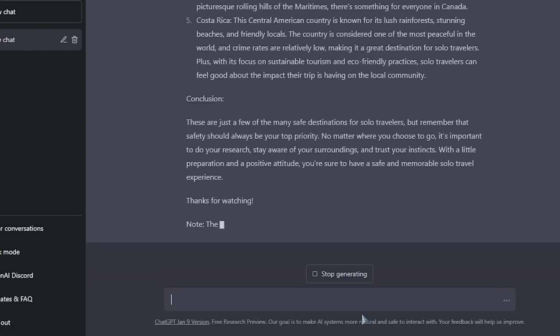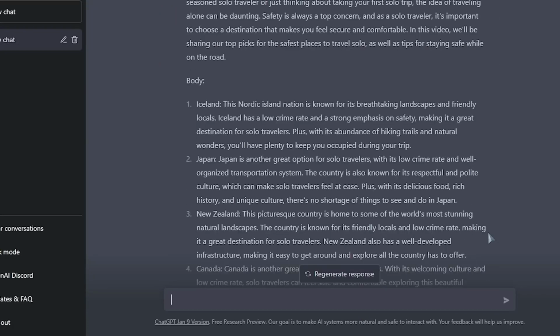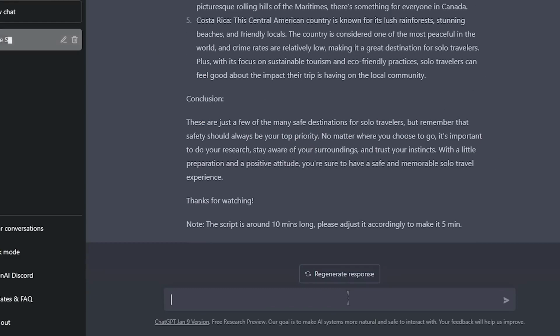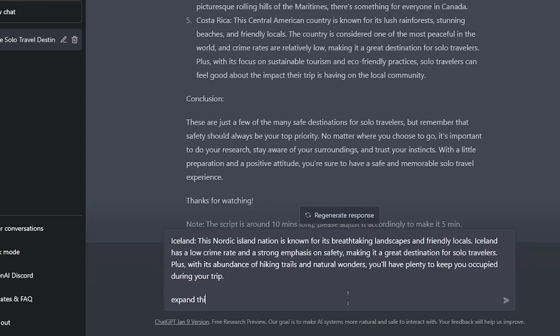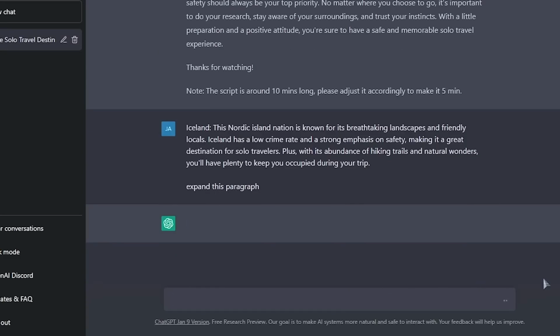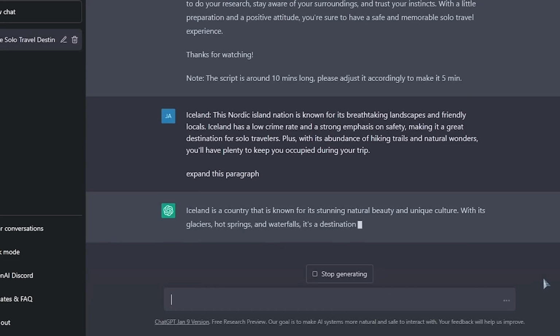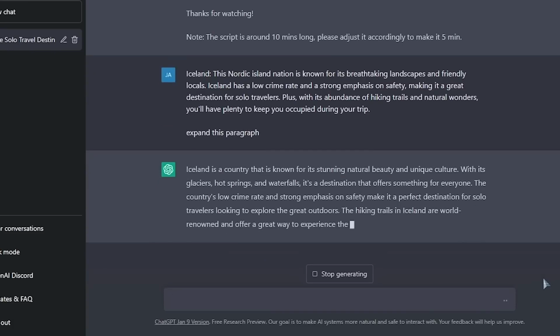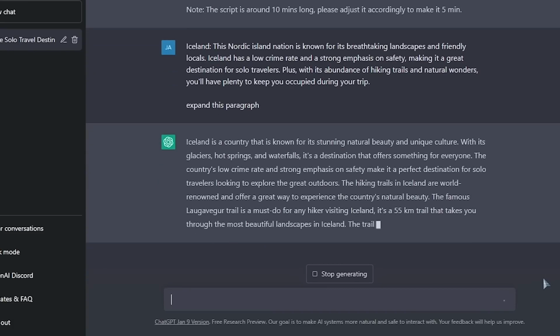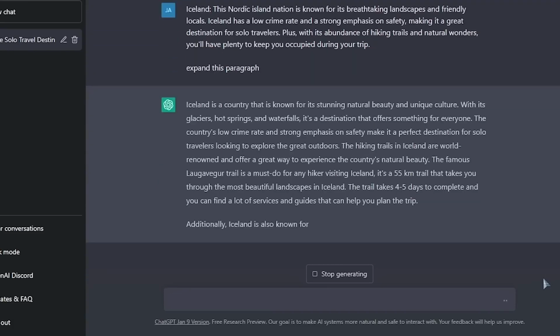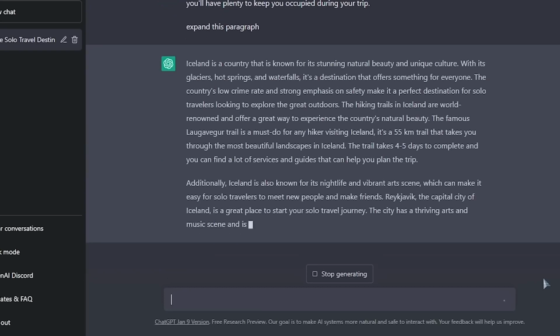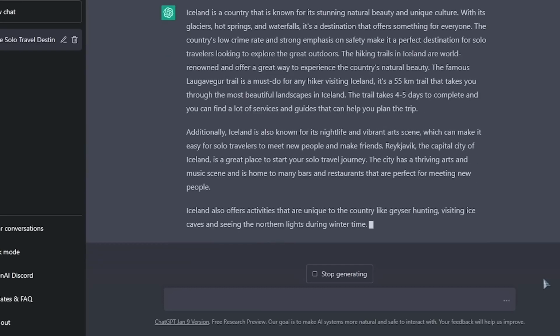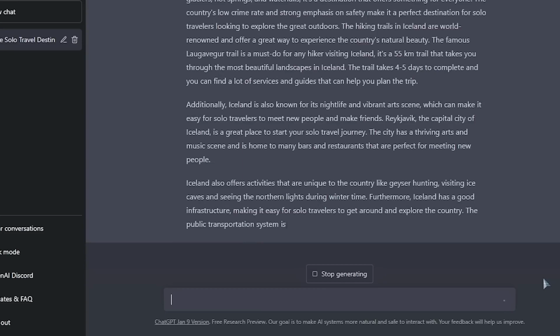If you wanted to expand any of these specific sections, you could do that by copying that section, pasting it in, and asking ChatGPT to expand that paragraph. As you can see, ChatGPT will go ahead and expand that paragraph for you. And as you can see, it's really easy for you to expand your content. You can use ChatGPT to expand it as much as you like, and then remove any content which you don't want to include within that video.